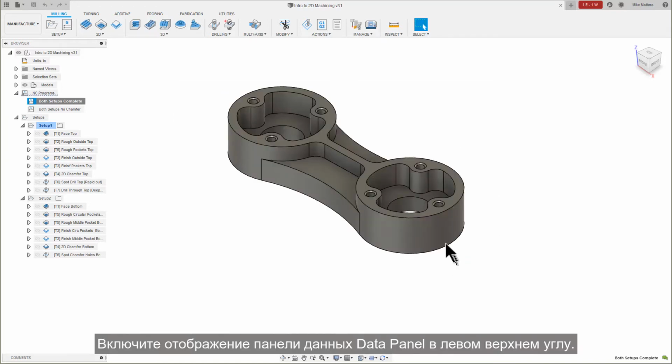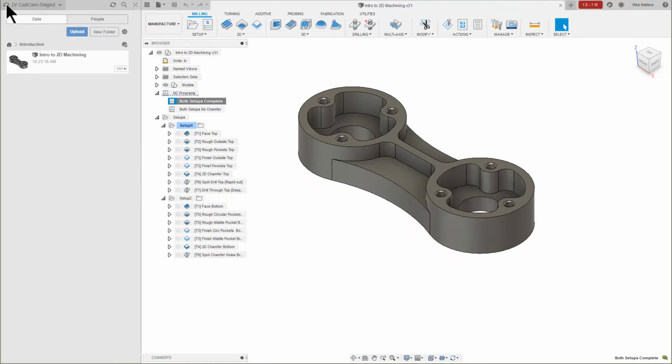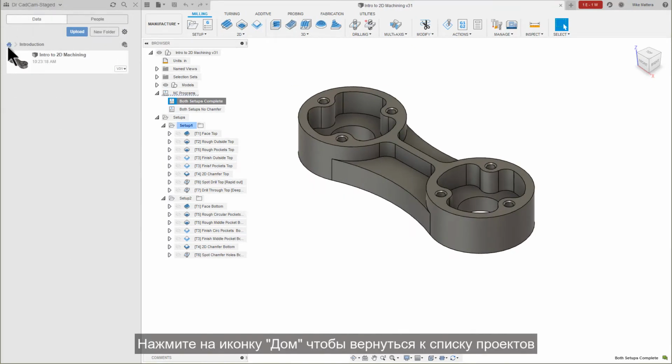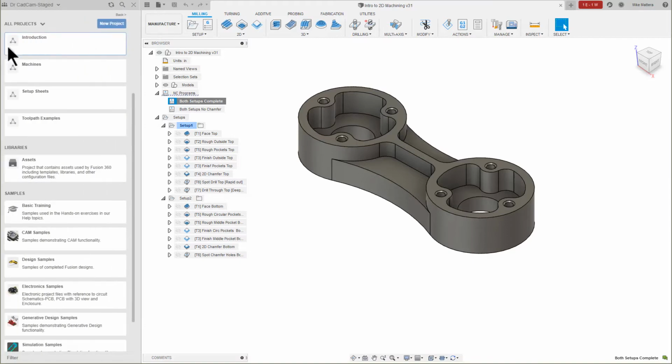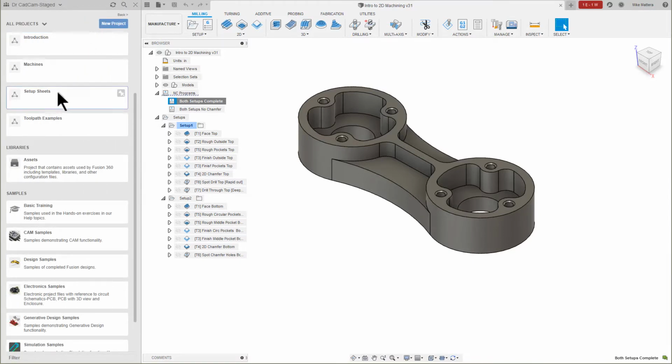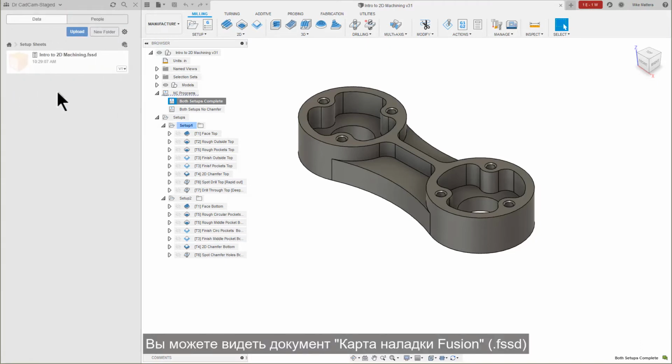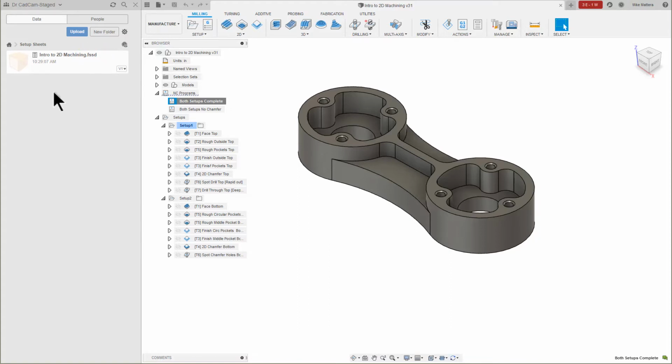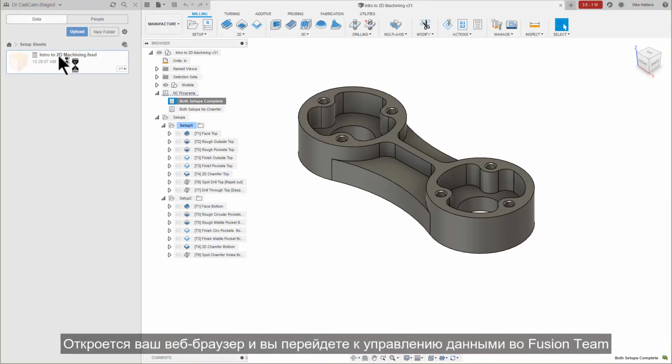Press the Show Data Panel icon in the upper left. Press the Home icon to return to the project lists. Click to open the Setup Sheets project folder. There, you can see the Fusion Setup Sheet document, .fssd. Double-click the .fssd file. This will open your web browser and go to your Fusion team location.